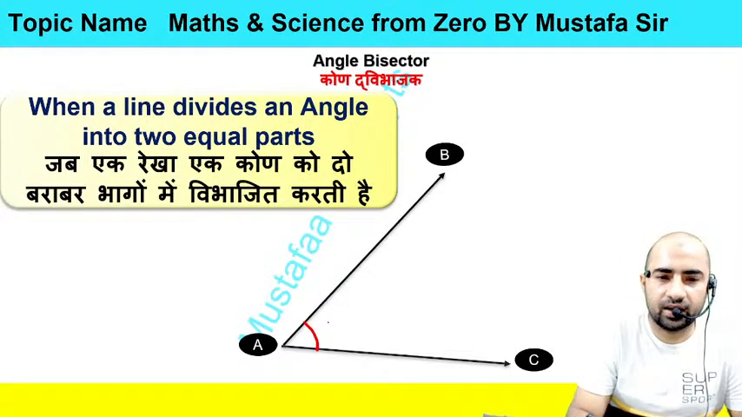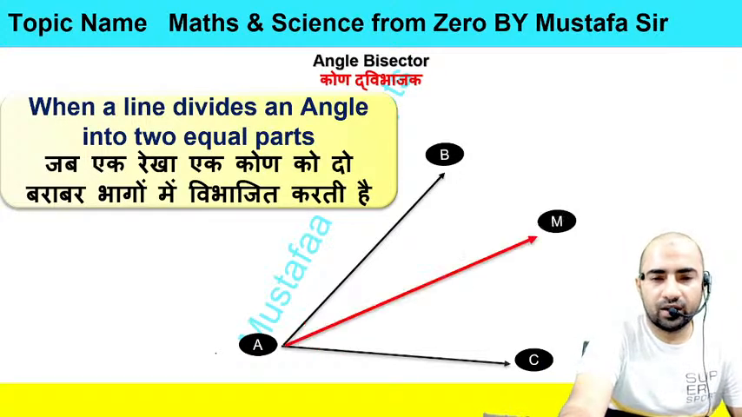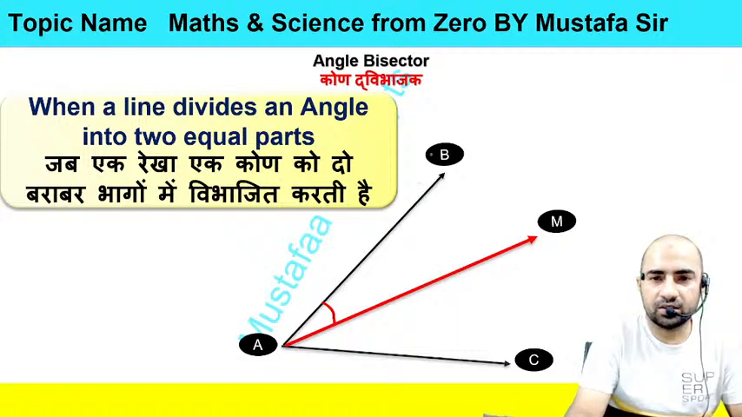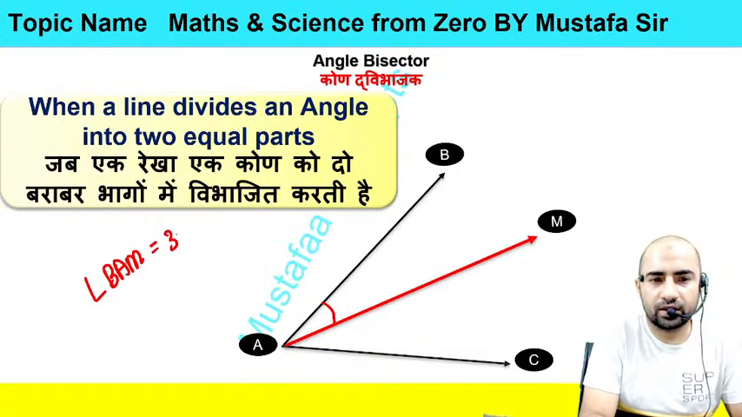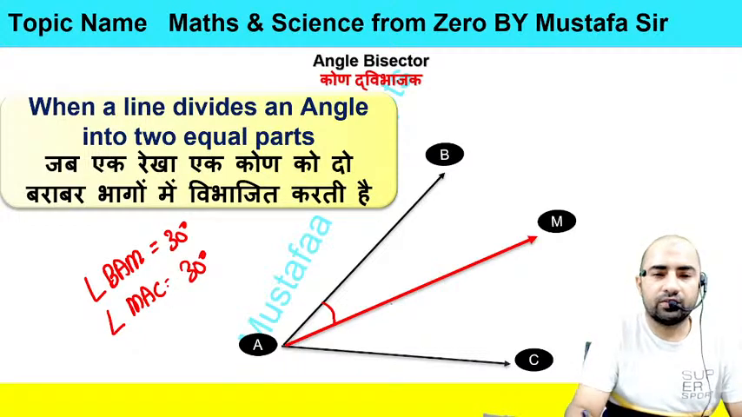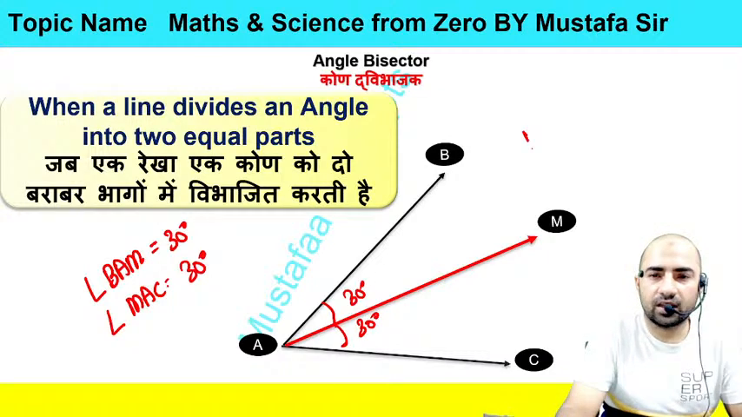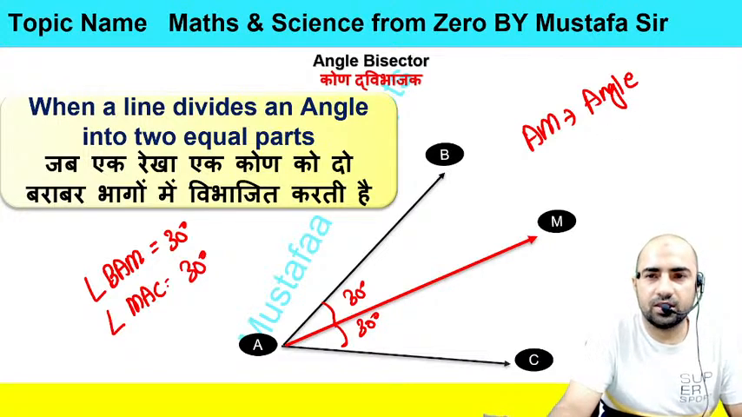For example, we have an angle here of 60 degree, and a 60 degree angle is an acute angle. Now you have a line which divides this angle BAC into two parts, BAM and MAC. You can see here angle BAM is equal to 30 degree, and angle MAC is also 30 degree. If these two angles are equal, then this AM is called angle bisector.